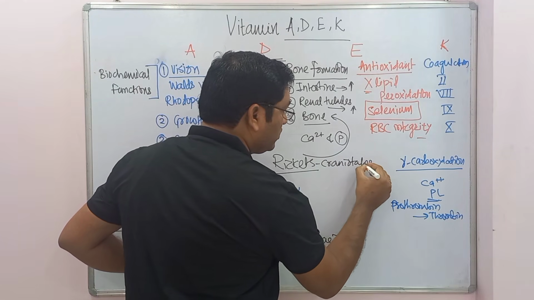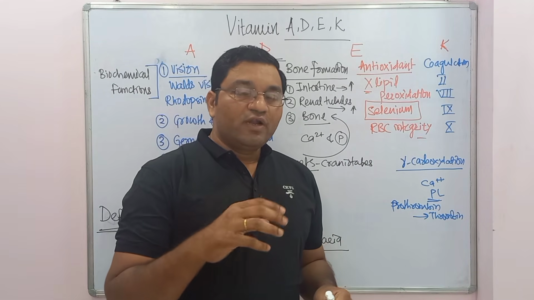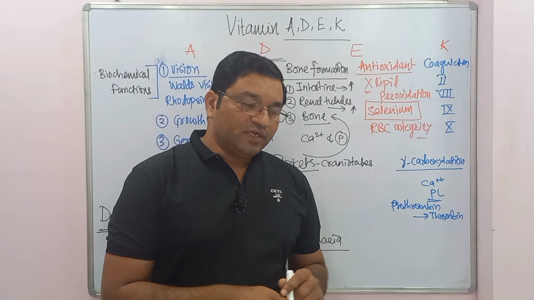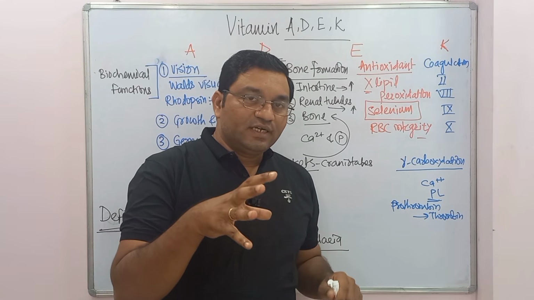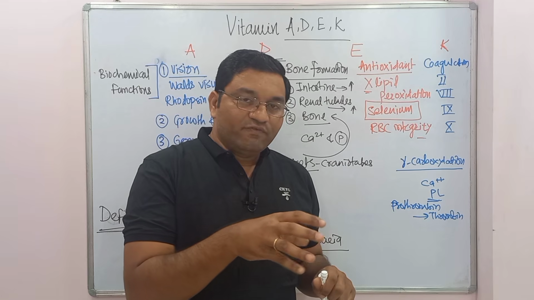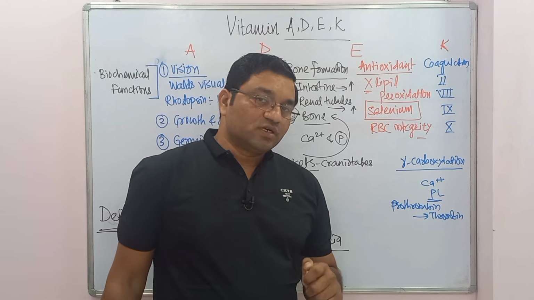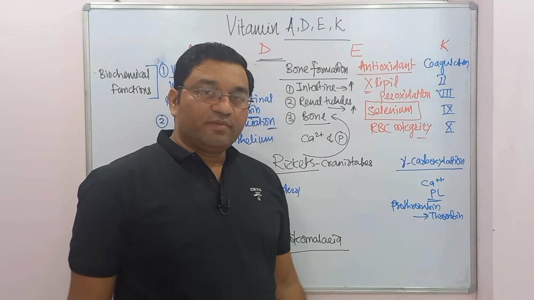What is the meaning of craniotabes? It means the ping pong ball like appearance of the skull. When you press the skull, it is like a ball. It will press and then when you release, it will release. So this is known as craniotabes.